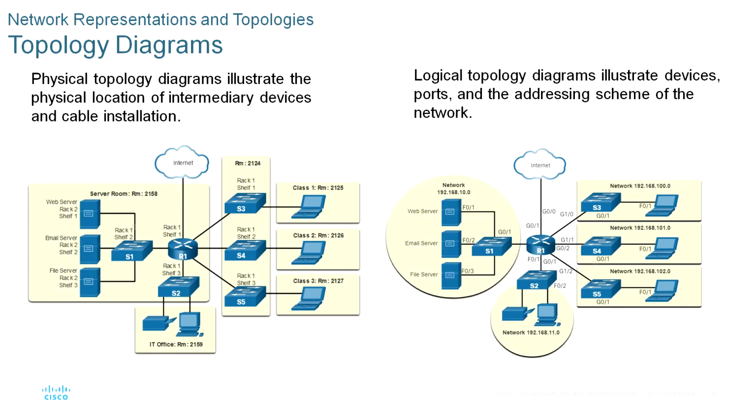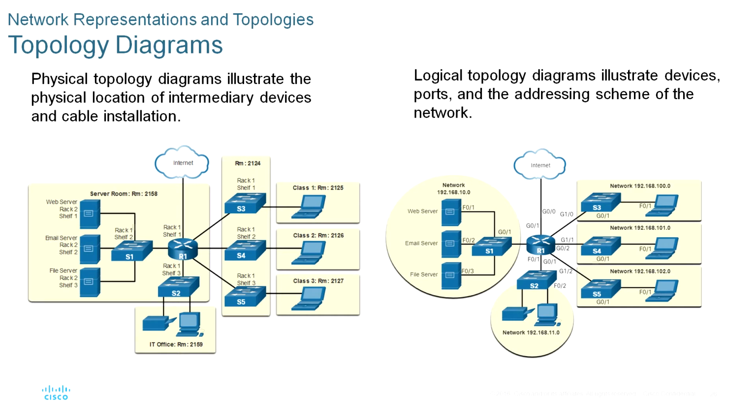Now you can see the topology diagrams. We know the topology diagrams are mandatory documentation for anyone working with a network. They provide a visual map of how the network is connected. There are two types of topologies, physical and logical: physical topology diagrams and logical topology diagrams.